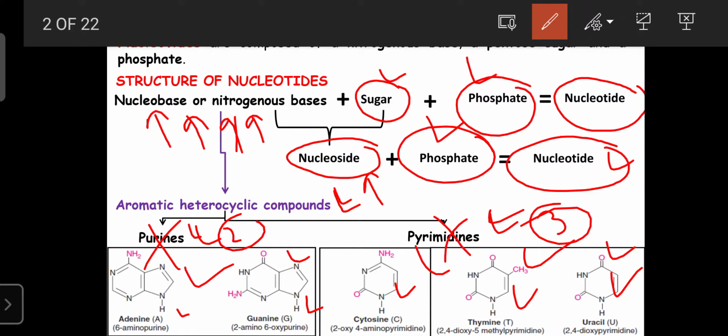That's why purines and pyrimidines are the main target for many drugs. If you discover a drug whose structure is similar to purines and pyrimidines, that drug will definitely be helpful for the treatment of cancer or various microbial infections.